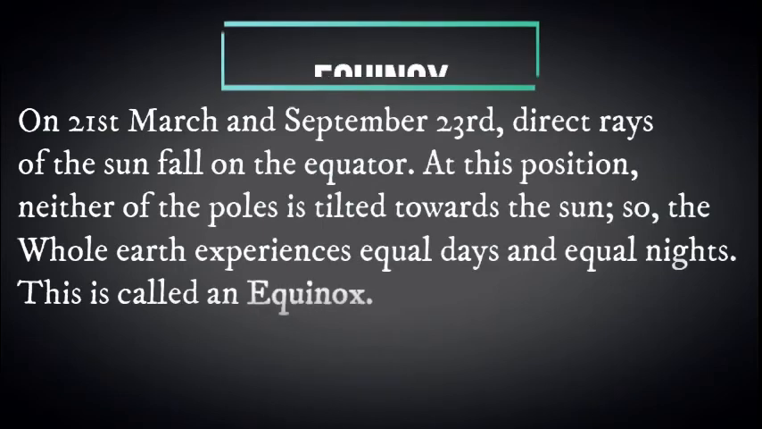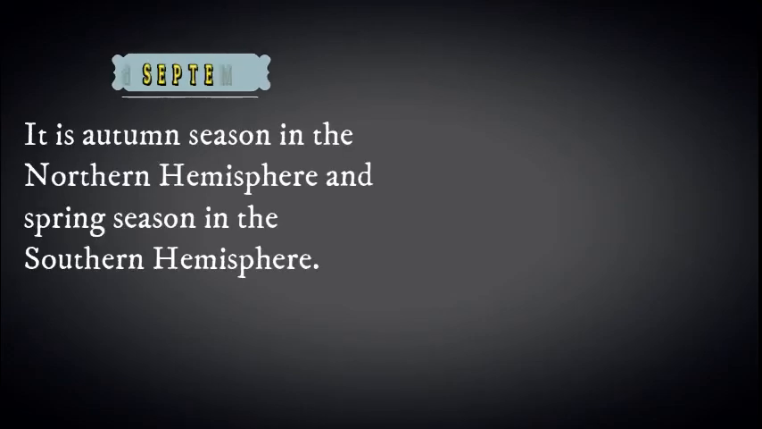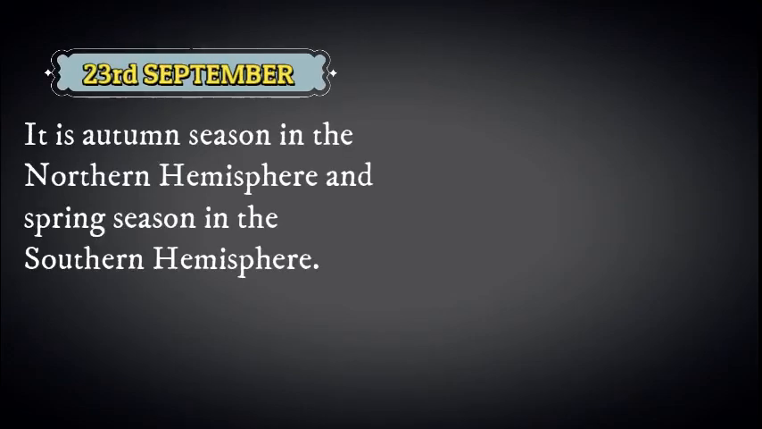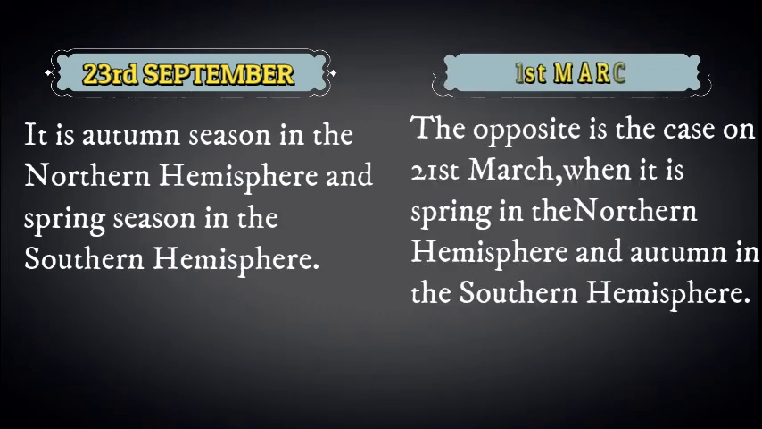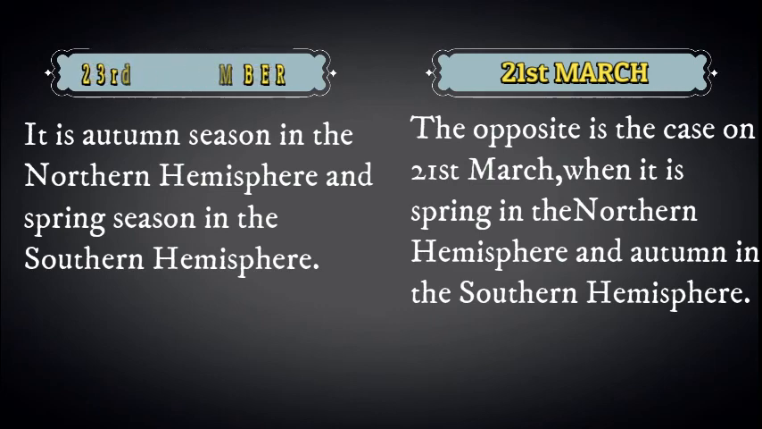On 21st March and 23rd September, direct rays of the sun fall on the equator. At this position, neither of the poles is tilted towards the sun, so the whole earth experiences equal days and equal nights. This is called an equinox. On 23rd September, it is autumn season in the northern hemisphere and spring season in the southern hemisphere. The opposite is the case on 21st March, when it is spring season in the northern hemisphere and autumn in the southern hemisphere.